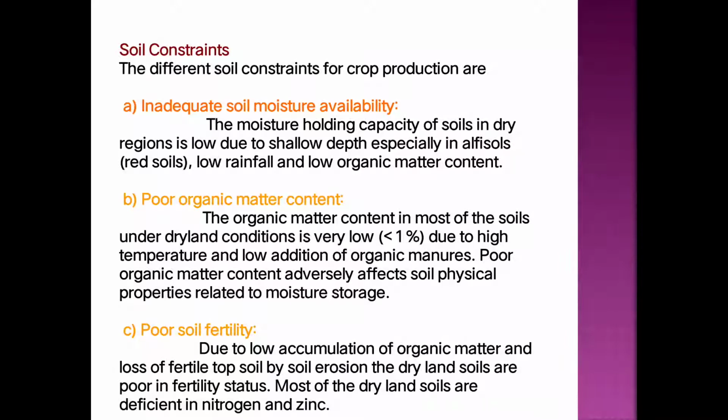So the fertility status of the dryland soil is poor due to the low accumulation of organic matter as well as the loss of fertile topsoil due to continuous cultivation of crops as well as soil erosion. So this is the reason behind the poor fertility of the soil. Most of the dryland soils are particularly deficient in nitrogen and zinc.